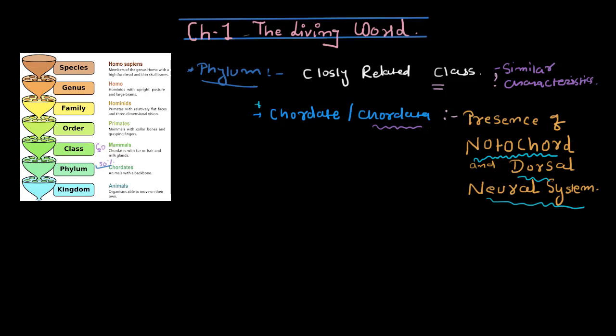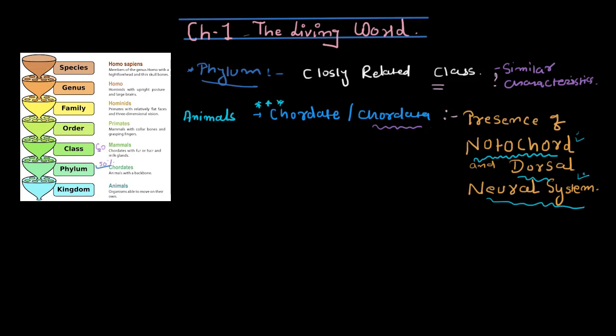Most important question for this phylum: on what basis have you created a phylum called chordata? It is on the presence of notochord and dorsal neural system, or dorsal nervous system. If these are present in any animal, you are going to put all these animals into one phylum, and that is called chordates. Right now we are talking about animals, right?